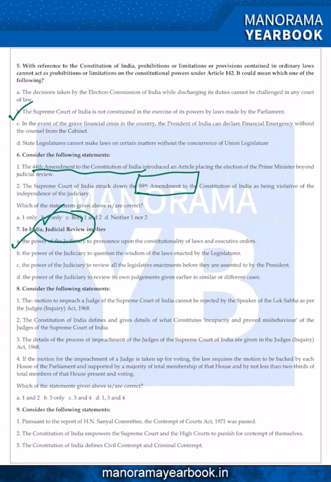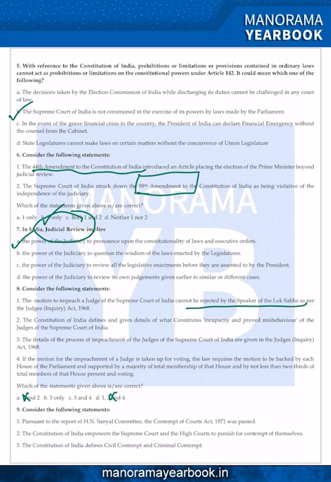That is wrong. It is their discretionary power. If there is a motion of removal of judges that comes in front of the Speaker or Chairman, they have discretionary power whether to accept or reject that removal motion. So the first statement is wrong. You can eliminate option A and option D.